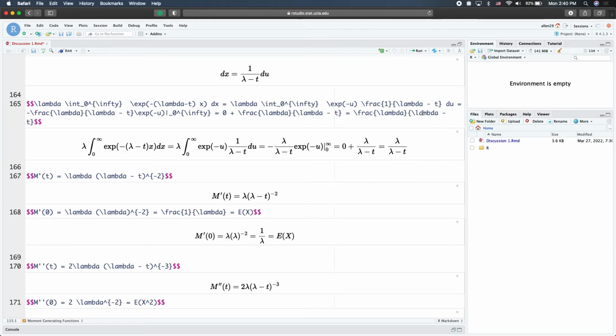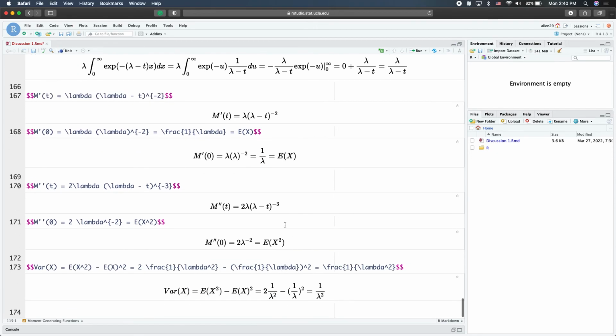Okay, so once we have that, that's our MGF. And now we can evaluate the first and the second moment with the above implementation, so taking a derivative and then setting t equal to 0. So here is the homogeneous function. We take the first order derivative with respect to t, as the homogeneous function is a function of t. And then we set t equal to 0. We have 1 over lambda. And this is the expectation that we saw earlier in the list.